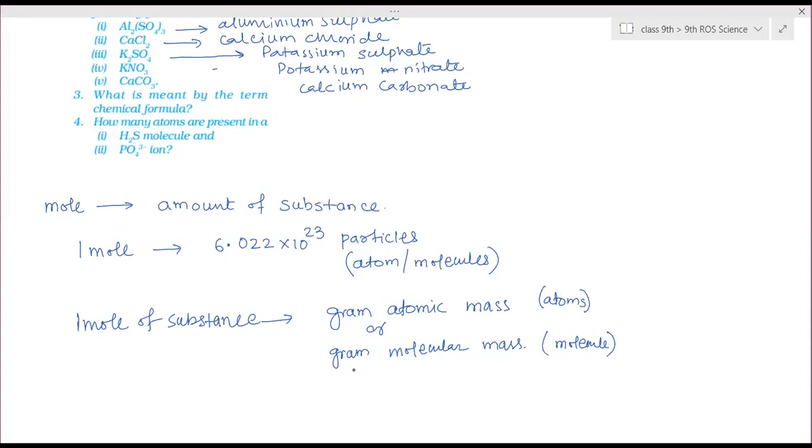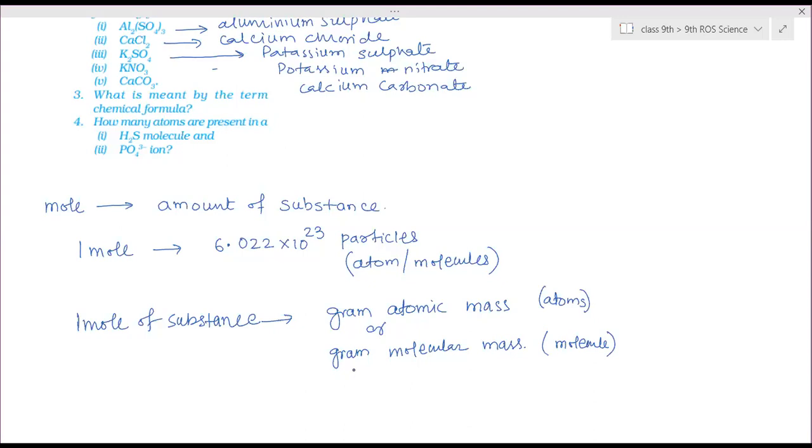They have different mass, but the count of the fruits is the same in both cases. 1 dozen means 12 bananas, 1 dozen apple means 12 apples. That is the only constant, the number of fruits in 1 dozen. Similar way, in any substance, any gas you can take, any solid you can take, any liquid you can take.